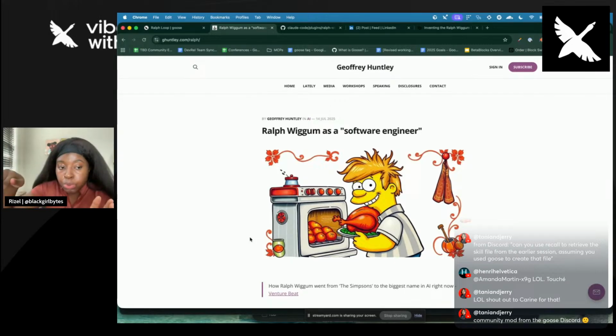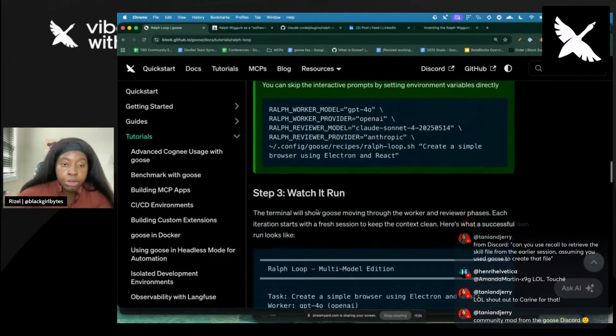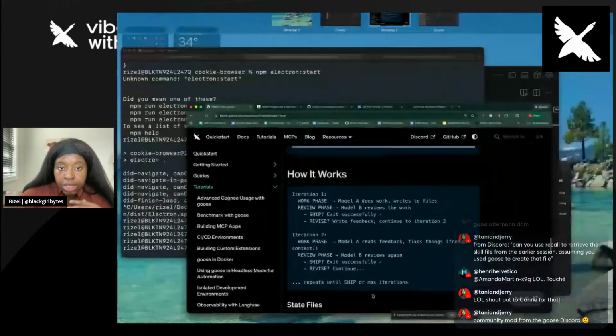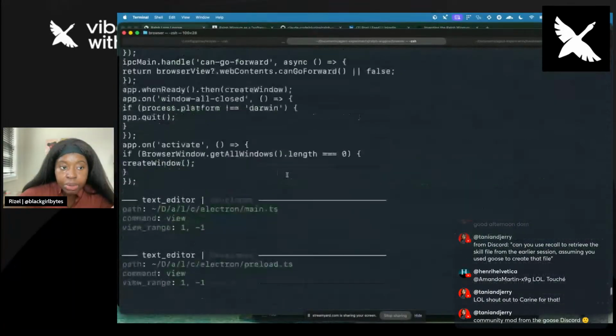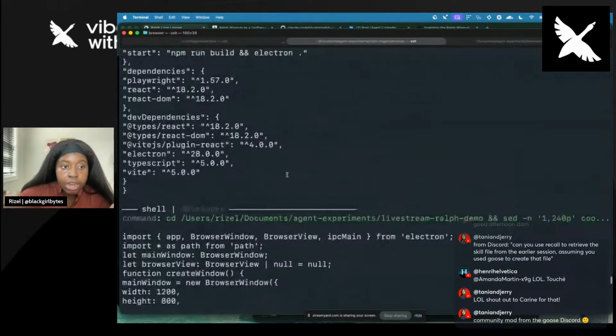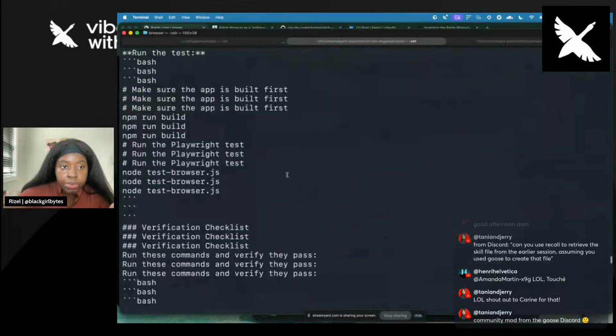That outer loop, that bash script, is starting a new session for you, and it's dumping the context of whatever happened in that session into a file so that the new session can refer to it. So that's the Ralph loop. And then I added an extra thing where one model reviews and one model works. What I demonstrated ended up completing in one session. It basically went back and forth, iterating with the reviewer and the worker.